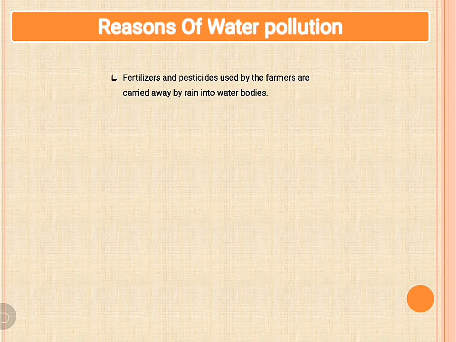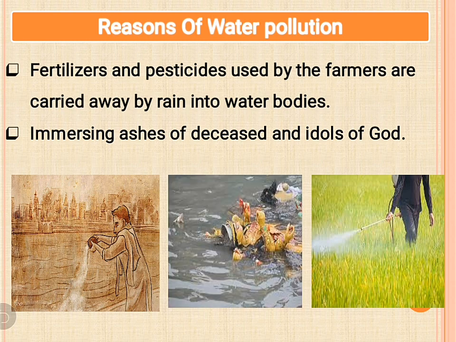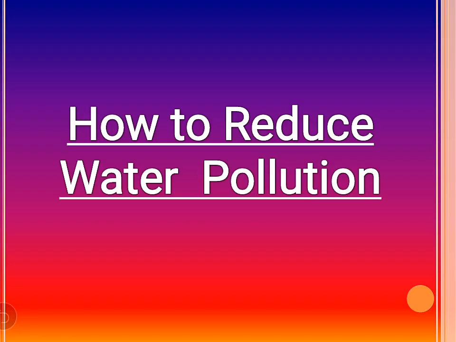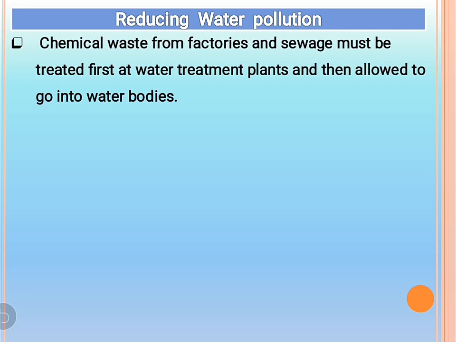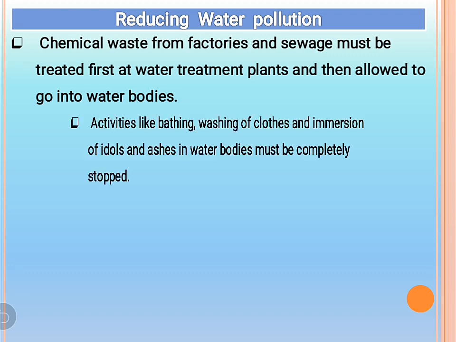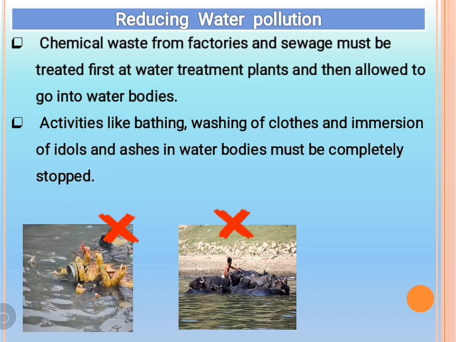And children, do you know that use of pesticides by the farmers and activities like immersing idols of God and ashes of the deceased into water bodies make water dirty? Now the question is, how can we reduce water pollution? First of all, the dirty water from homes and factories must be treated at water treatment plants and then allowed to go into water bodies. And activities like washing of clothes, bathing animals, and immersion of idols and ashes into water bodies must be stopped.